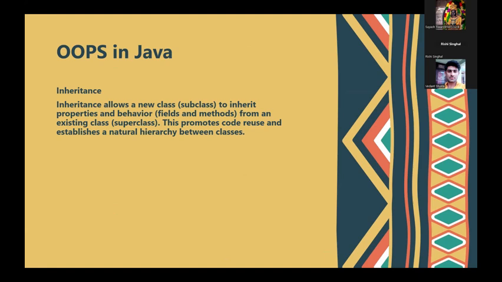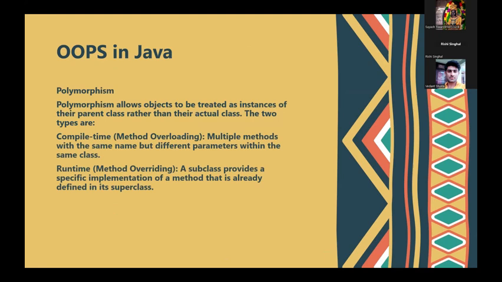Code reusability means once a code is written, there is no need to rewrite the code again. This not only saves the time of the programmers, but also memory, which is one of the key concepts of object-oriented programming. Now, the third one is polymorphism.